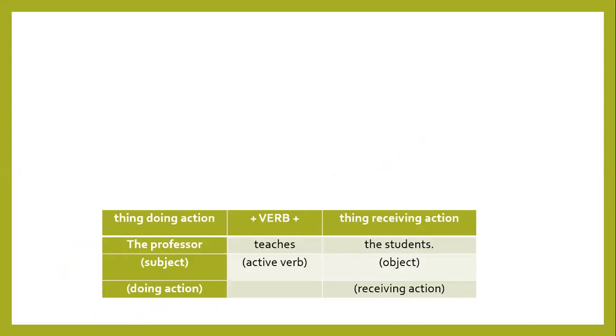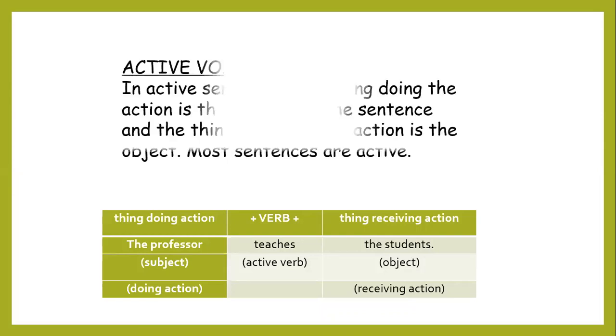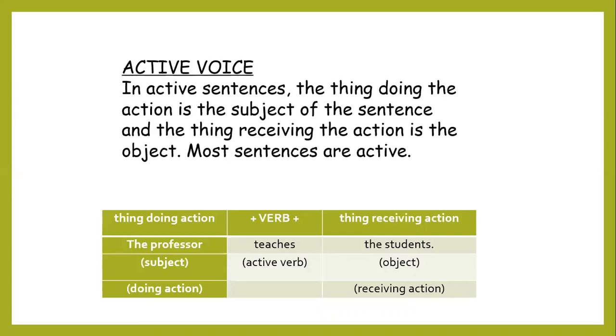Let's explain one more example. The professor teaches the students. The professor is the subject who does the action of teaching. And if we move to the object, the students, it is the ones who are receiving the action of teaching. In other words, in active sentences, the thing doing the action is the subject of the sentence, and the thing receiving the action is the object. Most sentences are actually active, and we are very used to hearing active voice sentences.